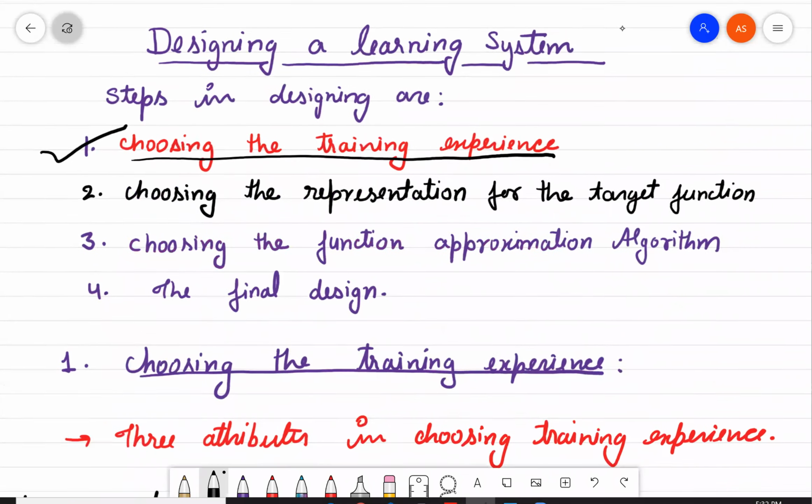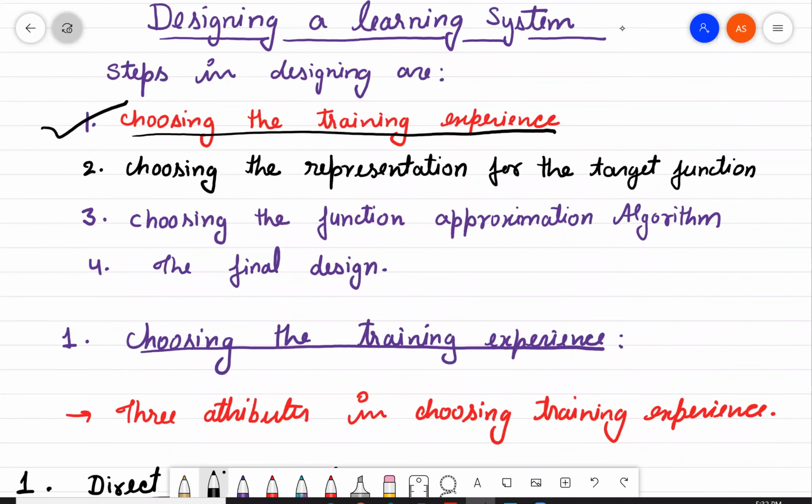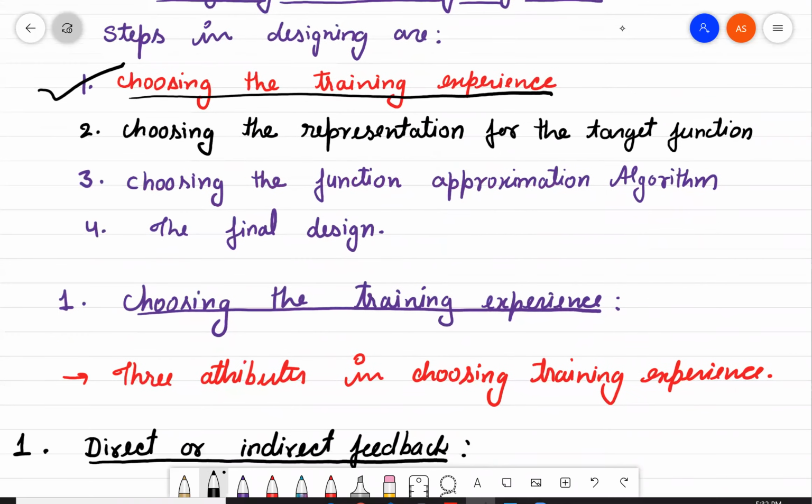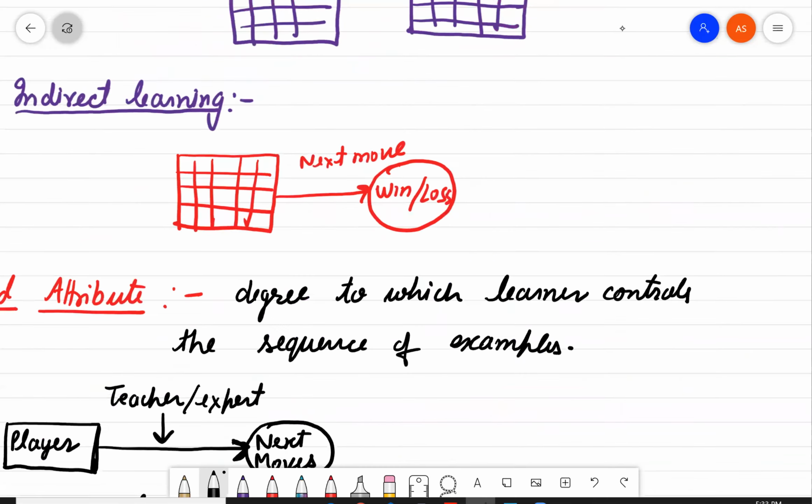This lecture is in continuation with the previous lecture in which we were discussing designing a learning system. In the previous lecture, we had covered the first point, choosing the training experience, and we had discussed certain attributes of training experience. Now the second point we will discuss here is choosing the representation for the target function. So how we choose the target function and what is the meaning of this target function here.